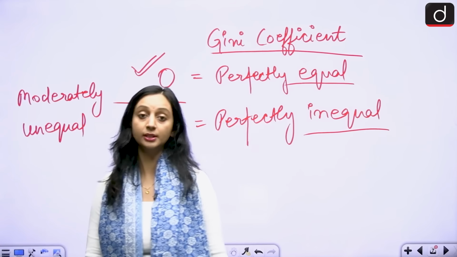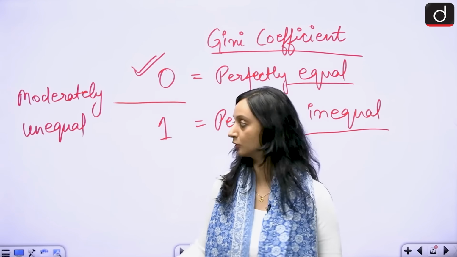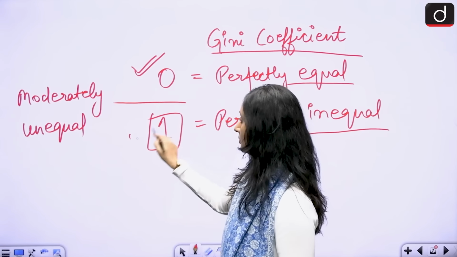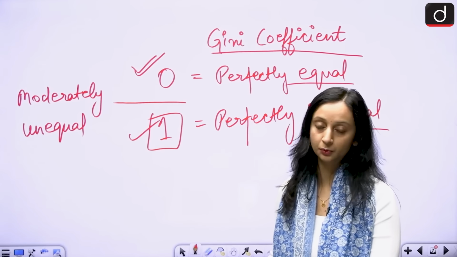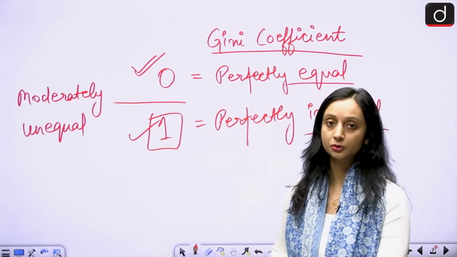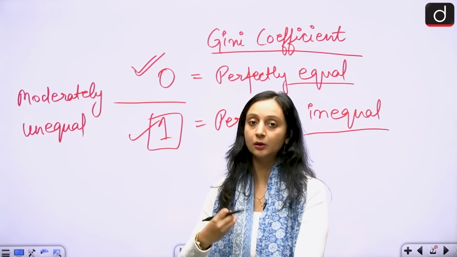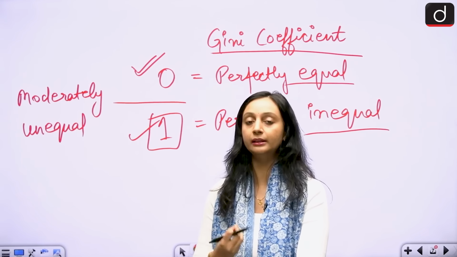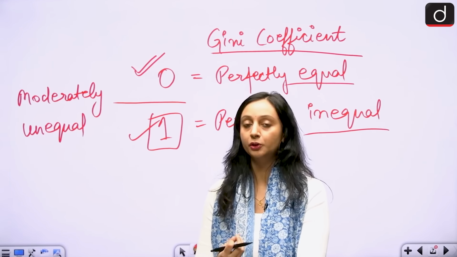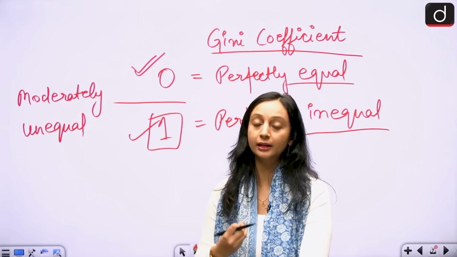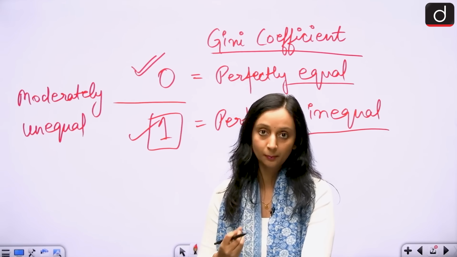And if I talk about the sub-Saharan countries, then they are closer to this value, which means that they are highly unequal. So the situation for India is also not very good. The inequality is only rising, it is increasing. Inequality in income, inequality in wealth, it is increasing, and then it is going to be difficult for us to ensure our economic growth and economic development.